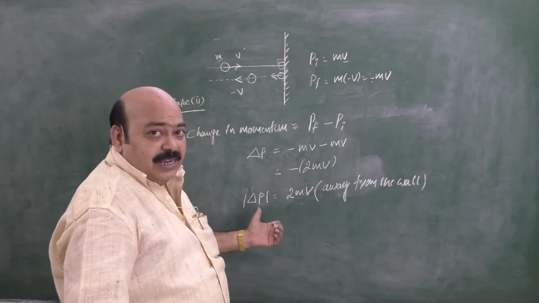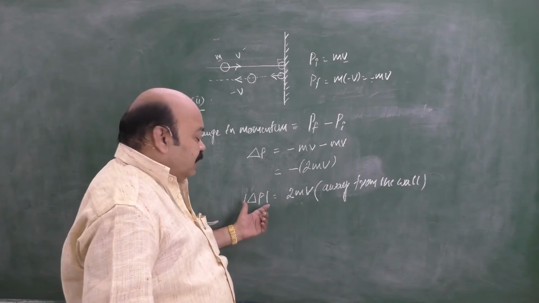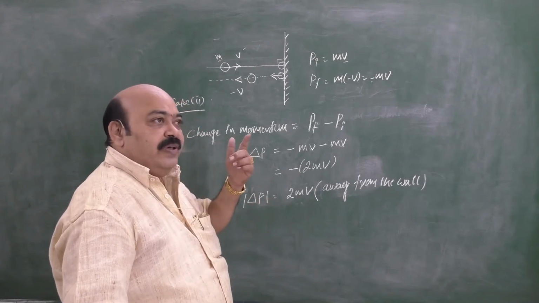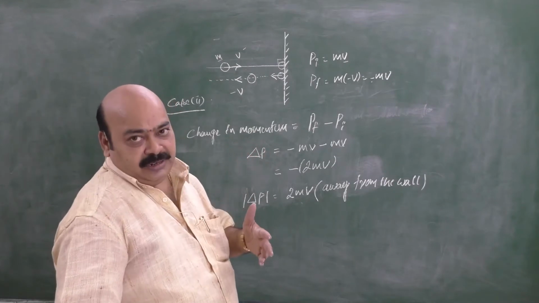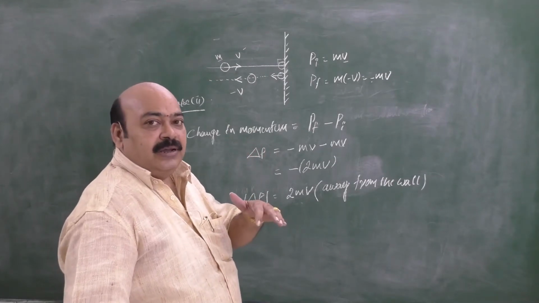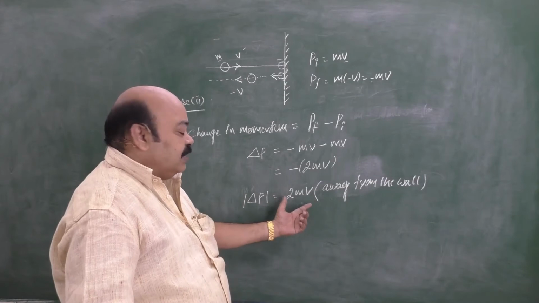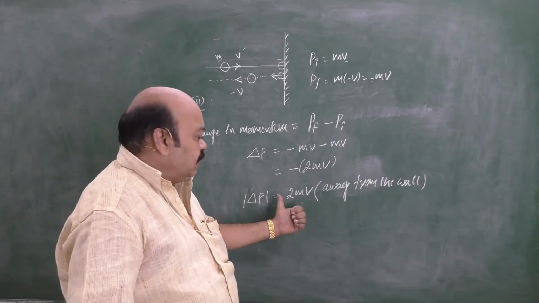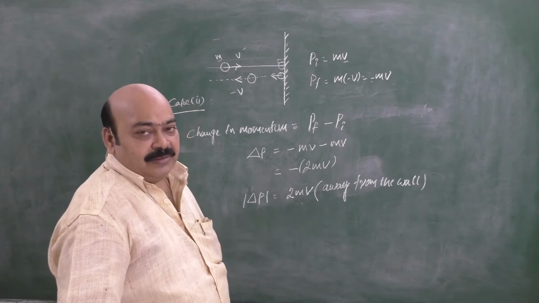And here onwards, we can change according to our need. What is this? This is a change in momentum. So you have to think about how it relates with the force, how it relates with the impulse. It is nothing but the impulse caused. What is the net impulse in this case? Directly it is nothing but 2mv.